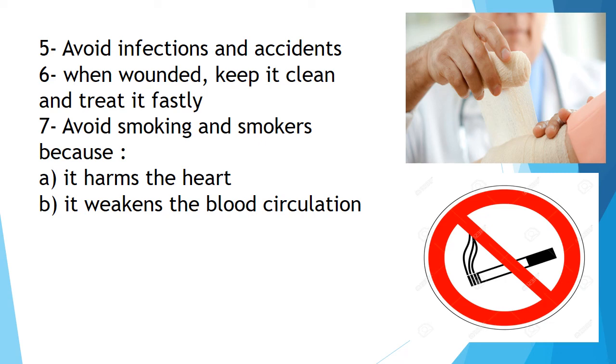What else? Number seven, avoid smoking and smokers. Why? Because it harms the heart and weakens the blood circulation, okay? It harms the heart, and it makes our blood circulation weaker, okay?